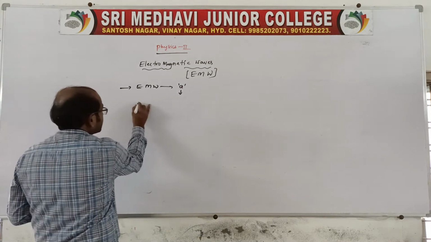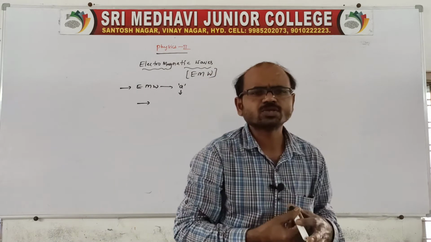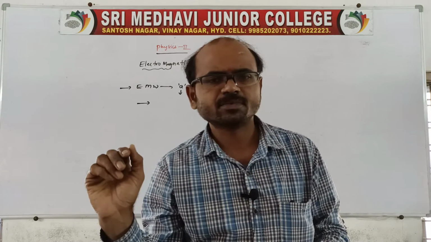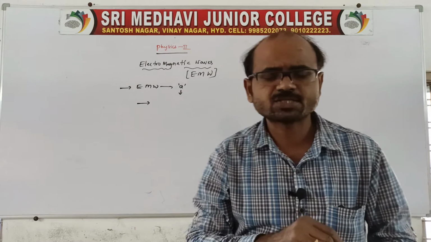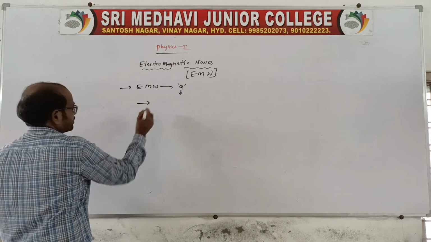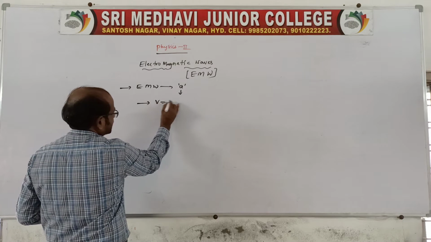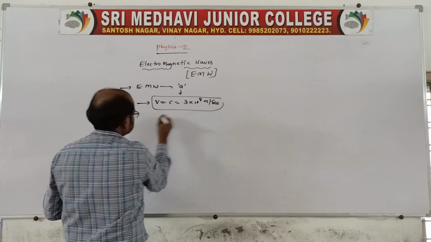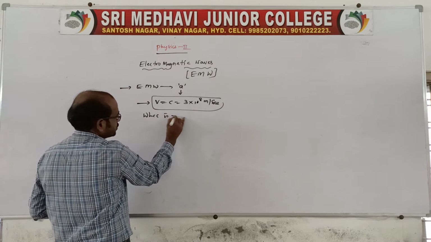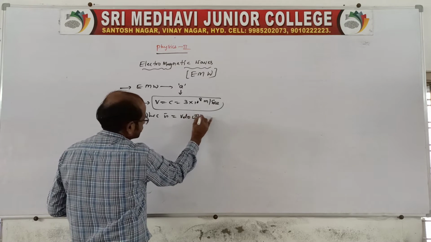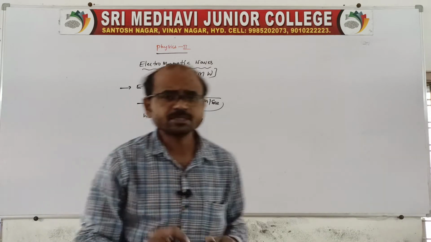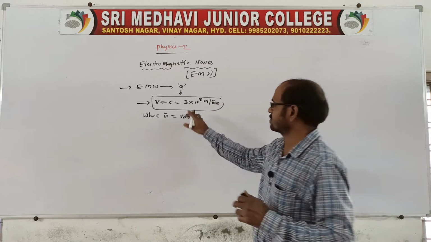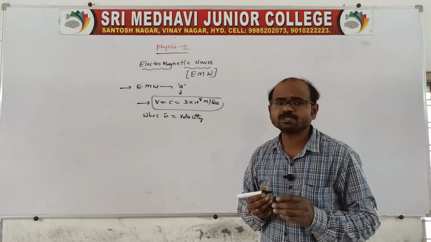This electromagnetic wave propagates through vacuum also. For an electromagnetic wave, a medium is not necessary, so it can propagate through vacuum also. Remember, the speed of the electromagnetic wave is equal to 3 into 10 power 8 meter per second, which is equal to the velocity of light. All electromagnetic waves propagate in vacuum, and their speed is equal to the velocity of light, that is 3 into 10 power 8 meter per second.